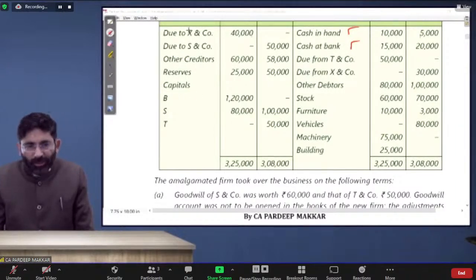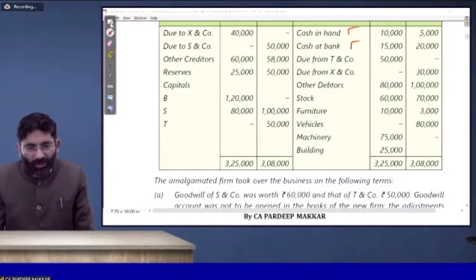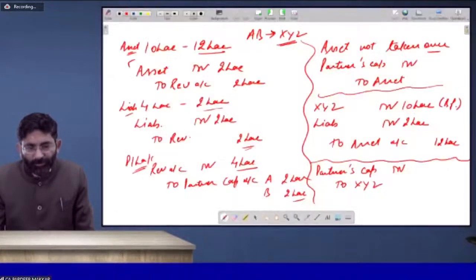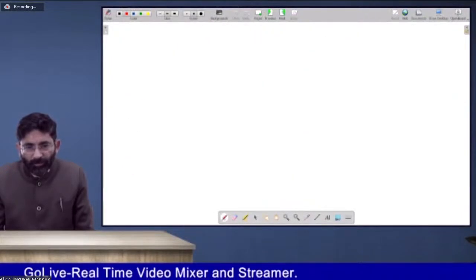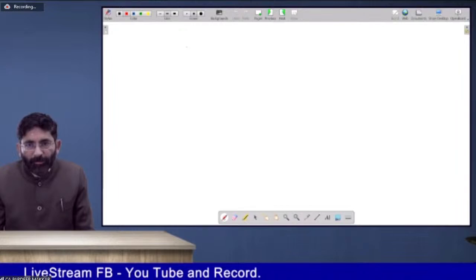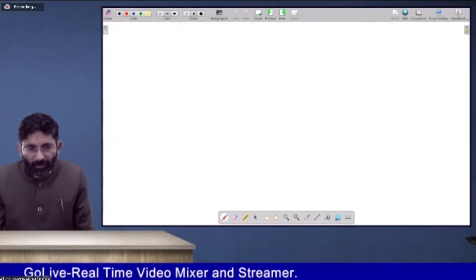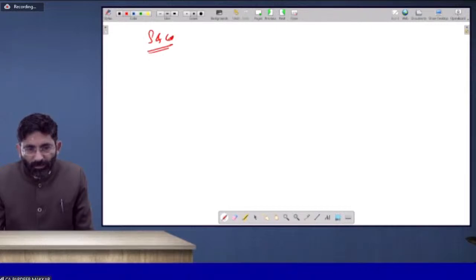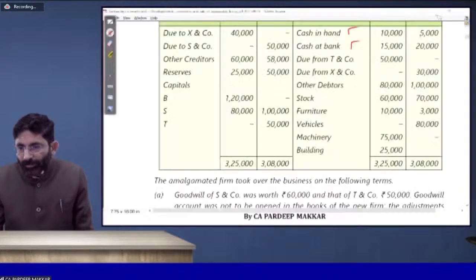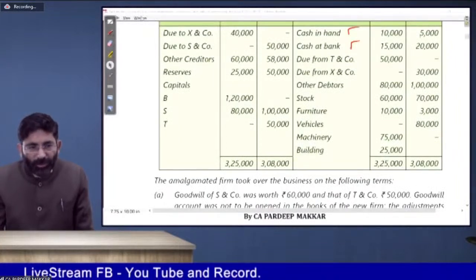I would like to write it down for you: 80, 60 and 10. Debtors, stock and furniture. There are two firms with us. So first of all, I would like to do it for the one firm, S and company. So his debtors worth rupees 80,000, stock worth rupees 60,000, furniture worth rupees 10,000.